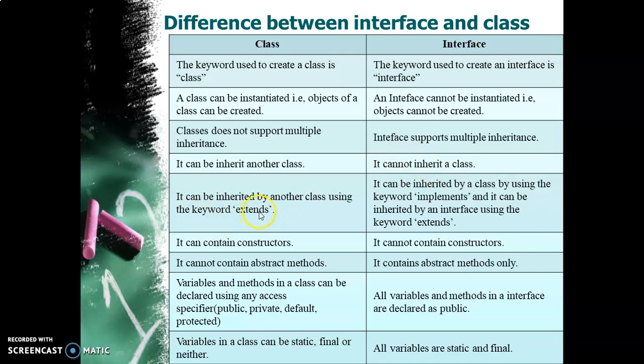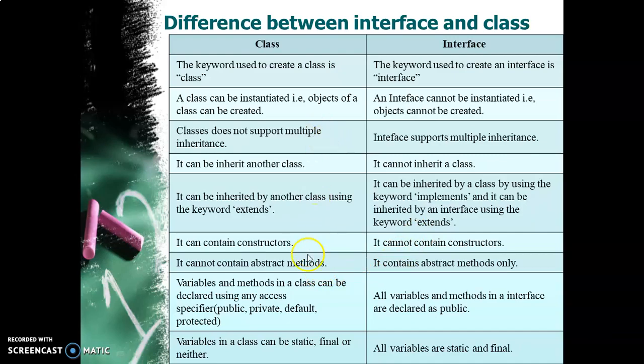So a class can be extended by another class by using the extends keyword. Similarly, an interface can extend another interface by using the extends keyword, and a class can implement an interface by using the implements keyword. This next difference is very important. A constructor is not there in an interface, whereas it is there in a class.